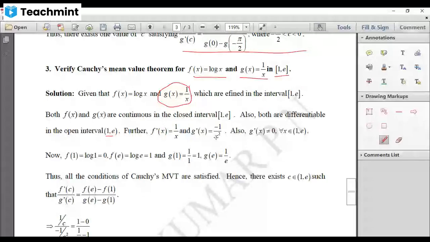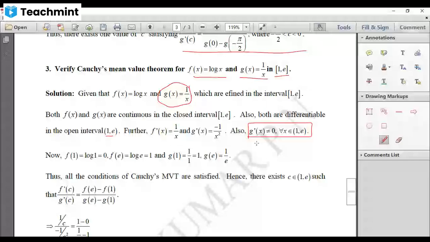We are not giving x equal to infinity here. Therefore, we are giving only finite values greater than 1 and less than e. Therefore, your g dash of x is not equal to 0 for all the values x in between 1 and e. Hence, all the conditions of Cauchy mean value theorem are satisfied.